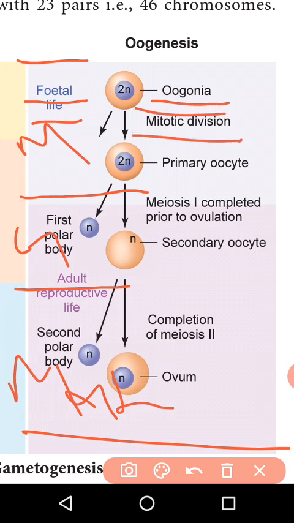Then after that the primary oocytes are formed. The primary oocytes have the diploid condition of their chromosomes. The primary oocyte enters its first meiosis. During the first meiosis, the primary oocyte is covered by primary follicular cells.